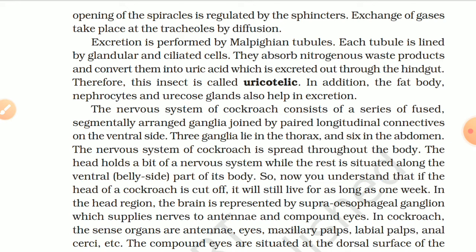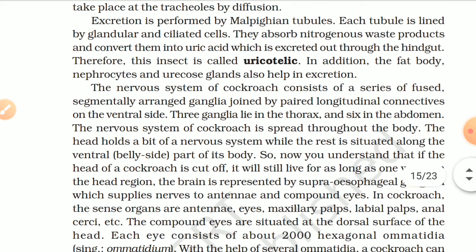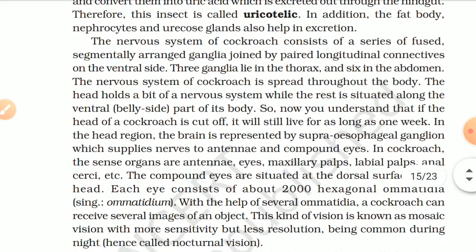Excretion is performed by Malpighian tubules. Each tubule is lined by glandular and ciliated cells. They absorb nitrogenous waste products and convert them into uric acid, which is excreted out through hindgut. Therefore, the insect is called uricotelic. In addition, the fat body, nephrocytes, and uricose glands also help in excretion.